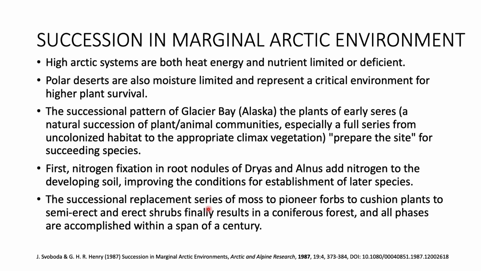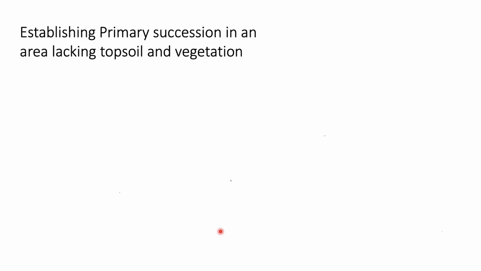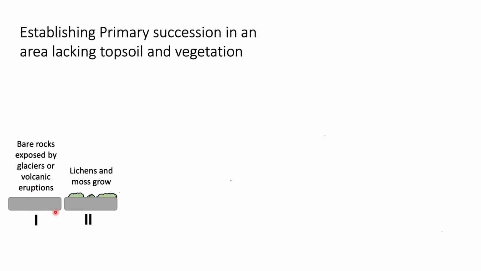So this is the first stage that is happening. The successional replacement series of moss to pioneer forbs to cushion plant to semi-erect and erect shrubs finally results in a coniferous forest, and all phases are accomplished within a span of a century. So here we will look at a schematic representation of how the entire process takes place. First we have a bare rock exposed by glaciers or volcanic eruptions. So this is stage 1.